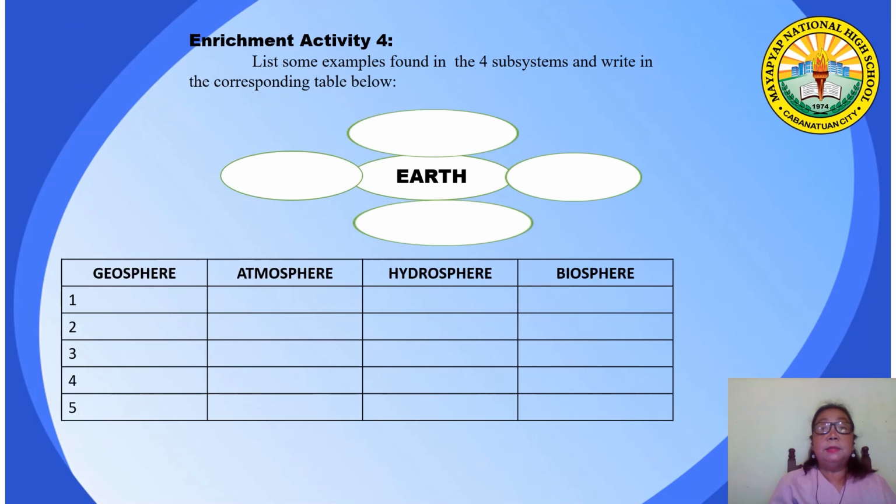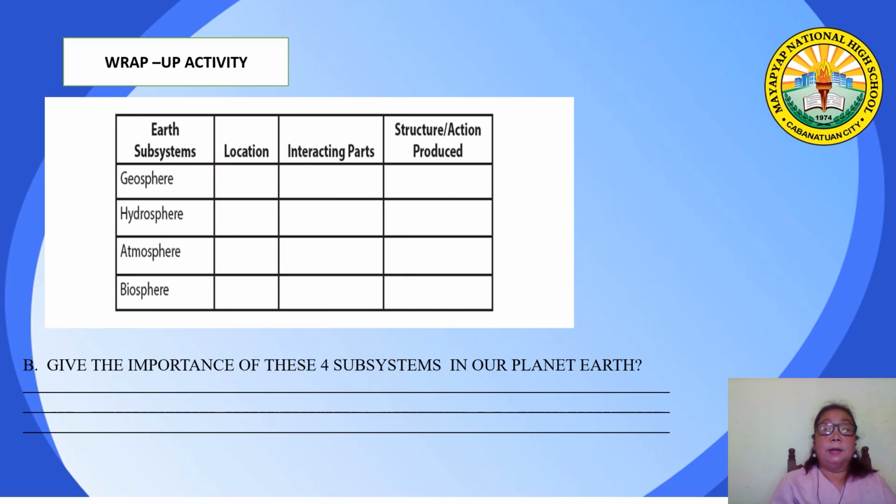For enrichment activity number 4, list some examples found in the four subsystems and write them in the corresponding table below. You are going to make your own table and you are going to give the different examples found in the geosphere, atmosphere, hydrosphere, and the biosphere.